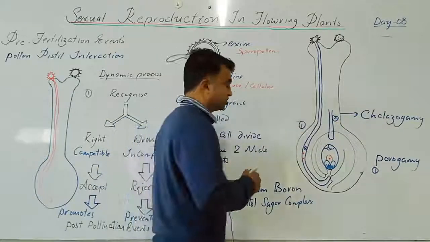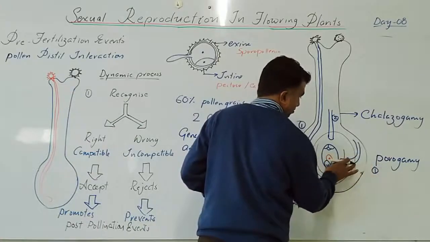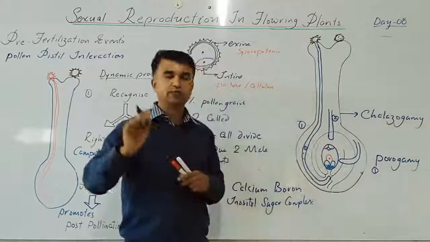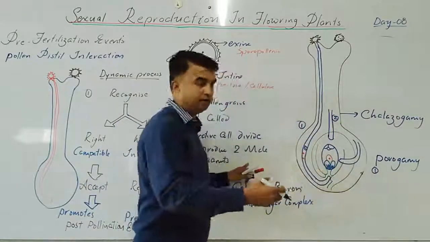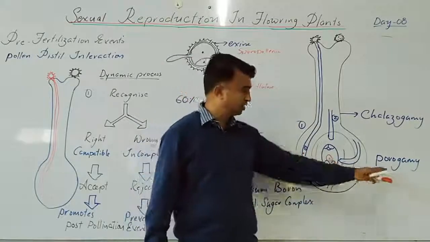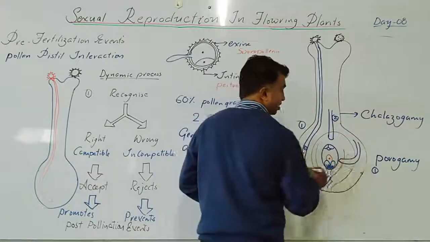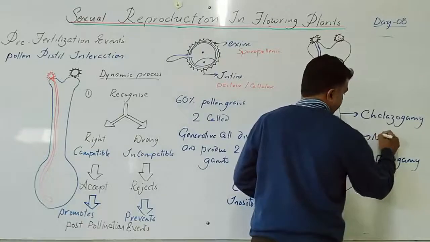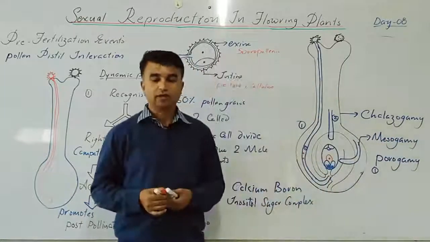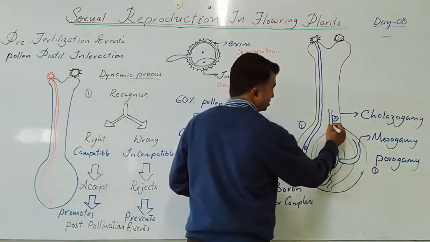Yes, one more possibility: the pollen tube may enter from the integument side, either this side or this side. Up till here, the progression is the same. When it comes to the ovule, more possibilities: micropylar end entry is porogamy, chalazal end entry is chalazogamy. This is the third condition. This is called mesogamy. So this is porogamy. This is chalazogamy.